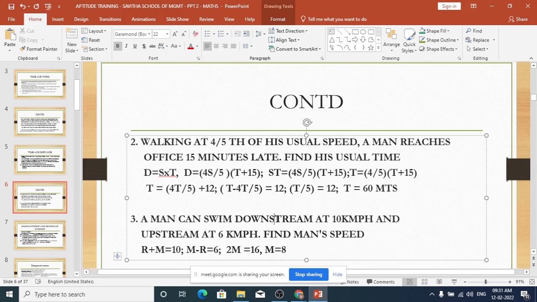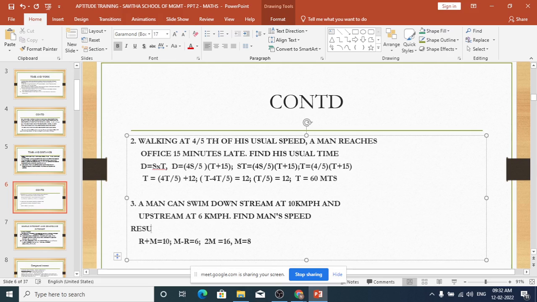A man can swim downstream at 10 km per hour and upstream at 6 km per hour. Find the man's speed. Okay. What we mean by downstream is along the river. So the resultant speed downstream is equal to the speed of the man plus the speed of the river.